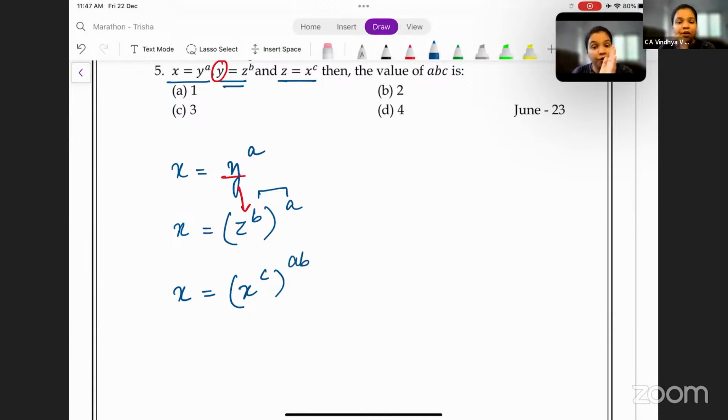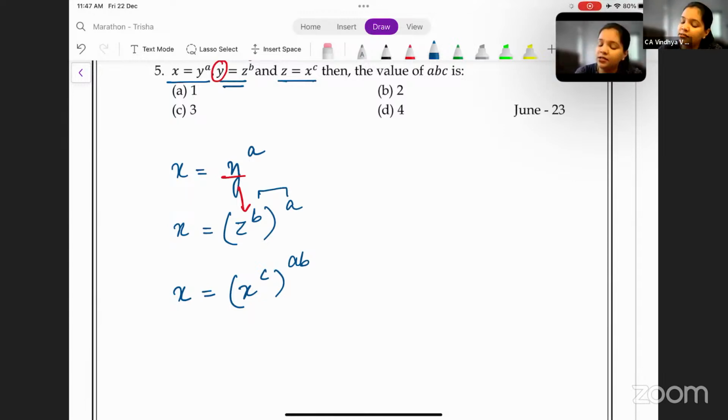Okay. Now, before we go ahead, something very important and something to keep it simple in your exams. Whenever you have two or more alphabets which are multiplied with each other, I would suggest you to keep it in the alphabetical order.